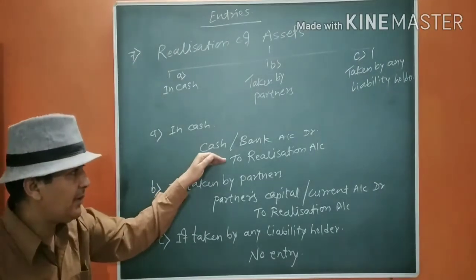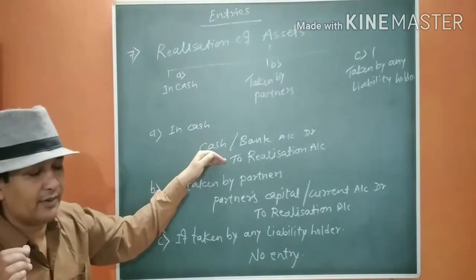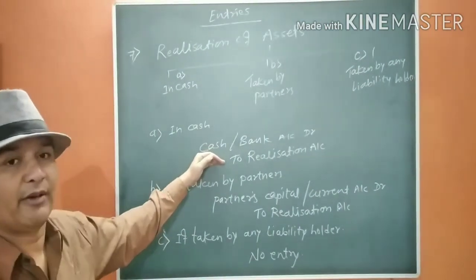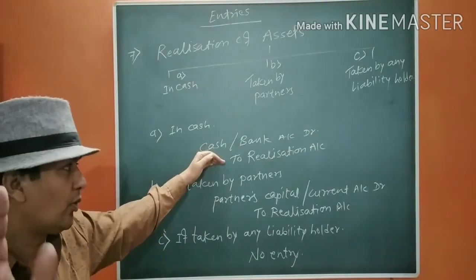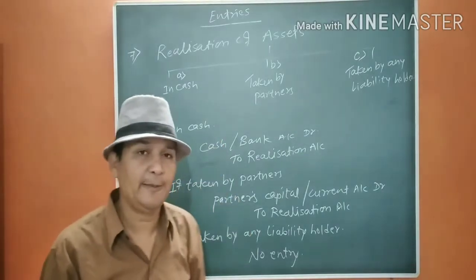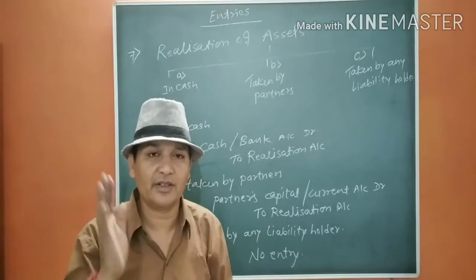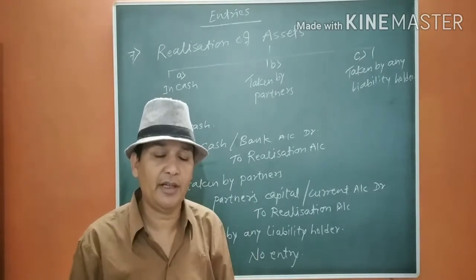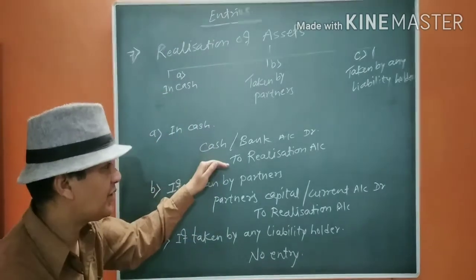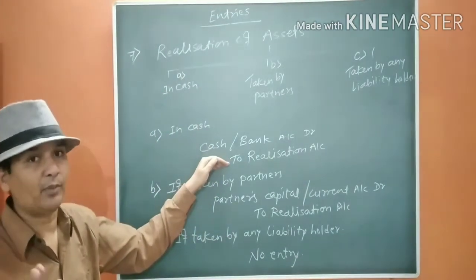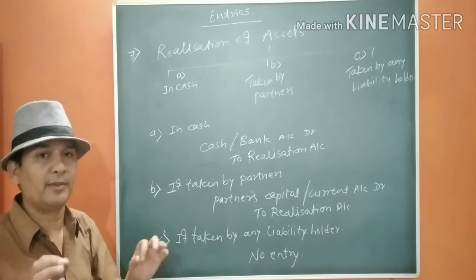Please keep in mind, this is very important. Students commit the same mistake regularly by writing the name of the assets sold. Don't write it. After transferring all the assets to the realization account, it is compulsory that you write realization account here. It is very important because all the students commit the same mistake.